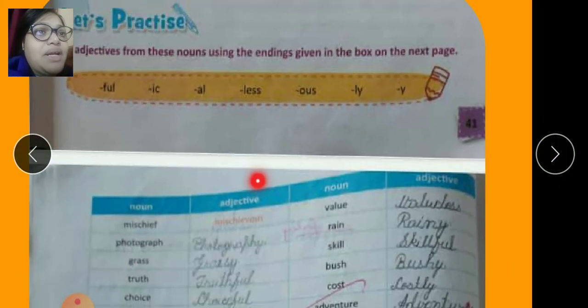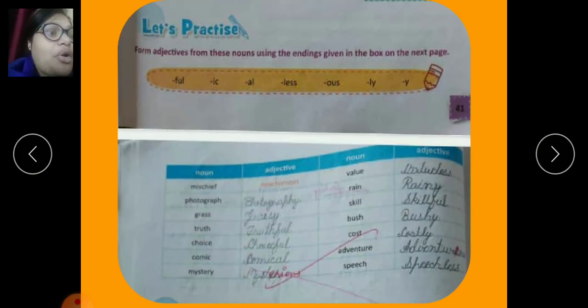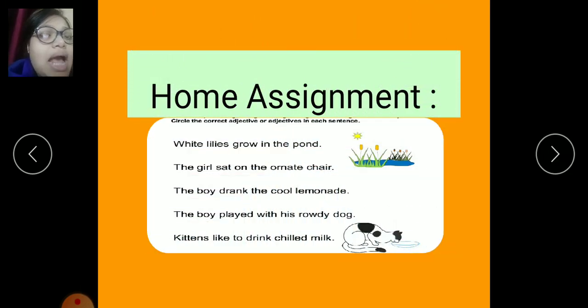So you have to complete this exercise from page number 41. And so this much for today's classwork. You have to complete it in your English grammar book, and this home assignment is to be done in your English grammar copies. You have to circle the correct adjective or adjectives in each of the sentences. So here 1, 2, 3, 4, 5 sentences are given. You have to circle the correct adjectives and write it down in your English grammar copy. Copy the sentence and then circle it.